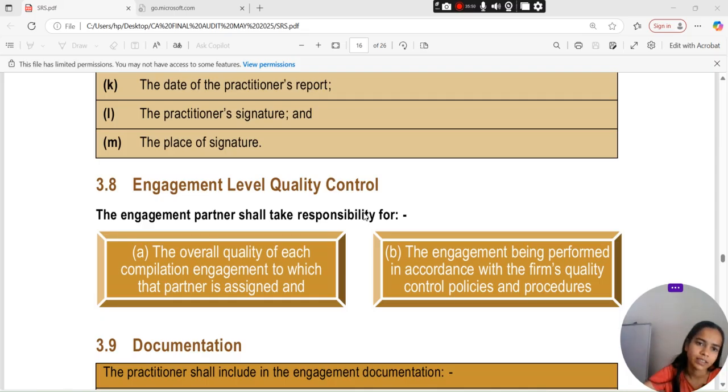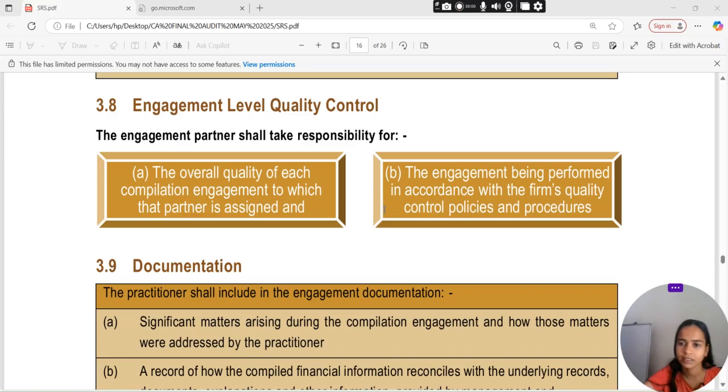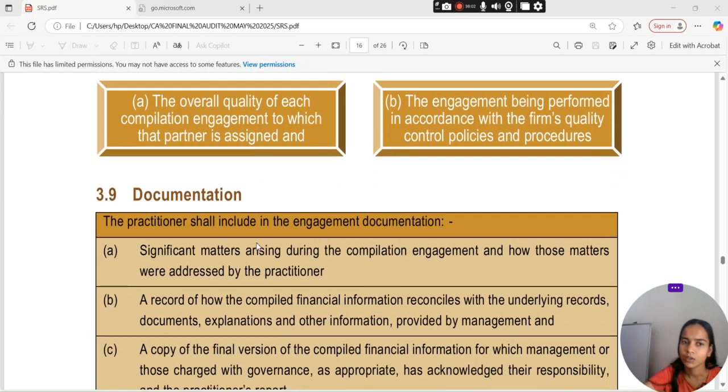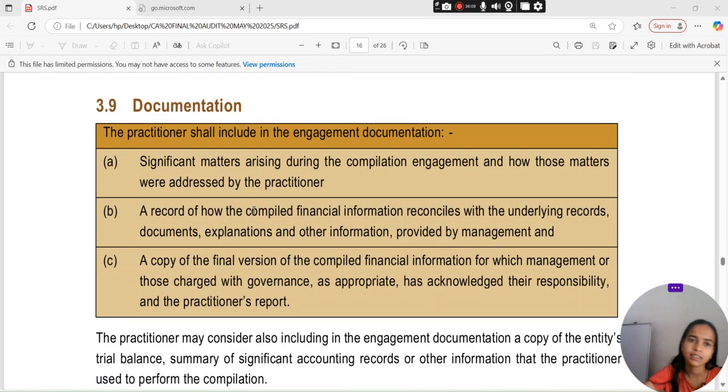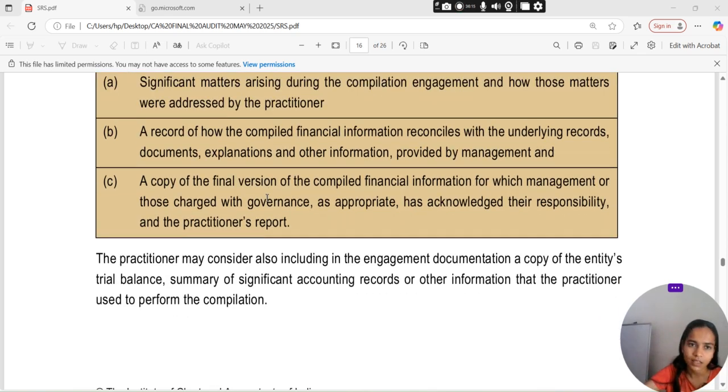Engagement level quality control. The engagement partner shall take responsibility for the overall quality of each compilation engagement to which that partner is assigned, and the engagement being performed in accordance with the firm's quality control policies and the procedures. Documentation. When it comes to documentation part, the practitioner shall include in the engagement documentation a significant matter arising during the compilation engagement and how those matters were addressed by the practitioner.